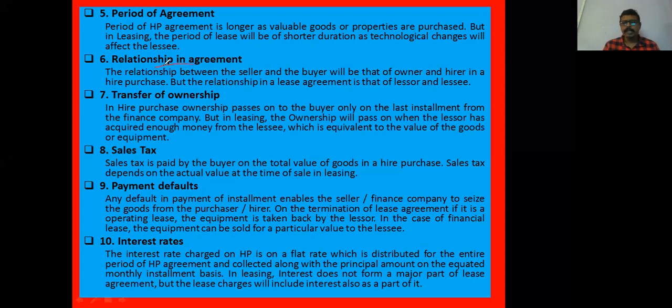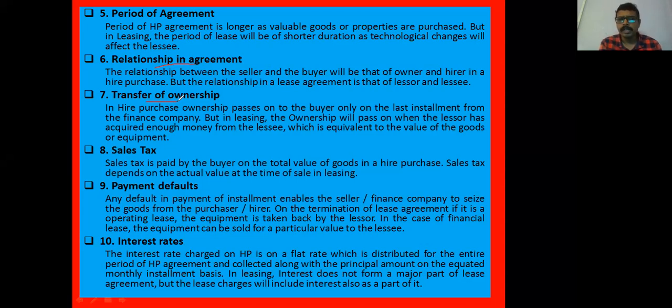Relationship in agreement. The relationship is like a seller and a buyer in case of a hire purchase agreement. The relationship is an owner and a tenant in case of a leasing agreement. Transfer of ownership: except in a financial lease, the ownership is retained by the leaser in all types of leases.